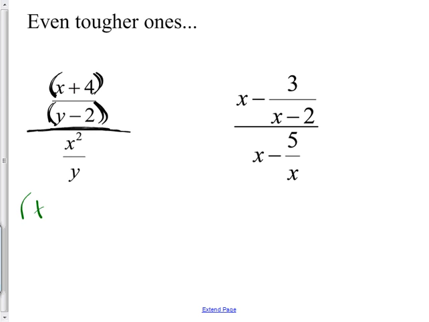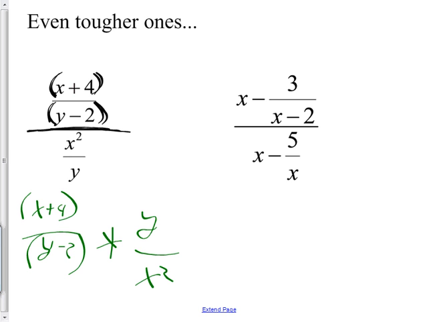So you have x plus 4, y minus 2, and then you say times, and then you got to flip it, y over x squared. Well, that's a good start. How many of you got that far? Okay, good. Now you actually would have to multiply it out.